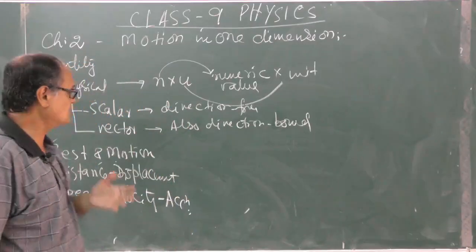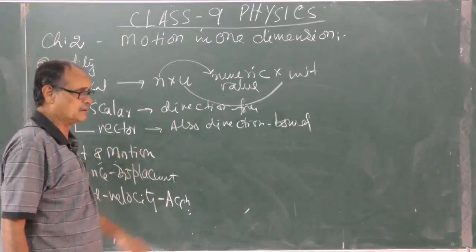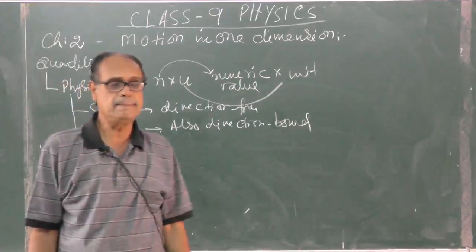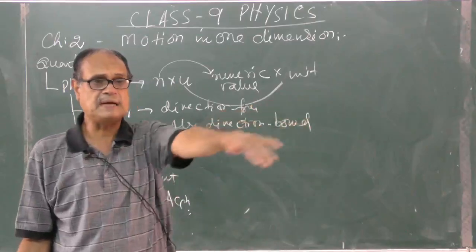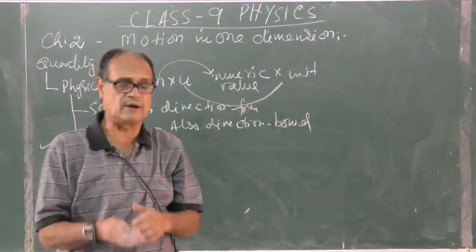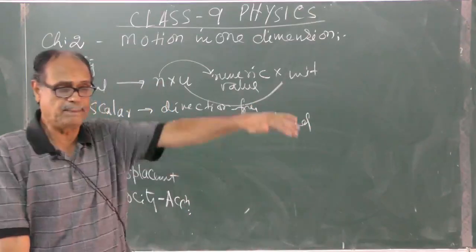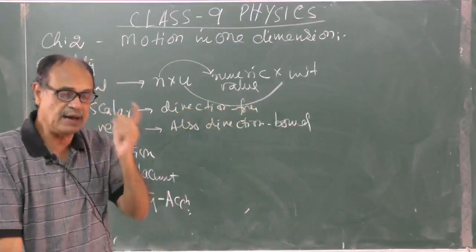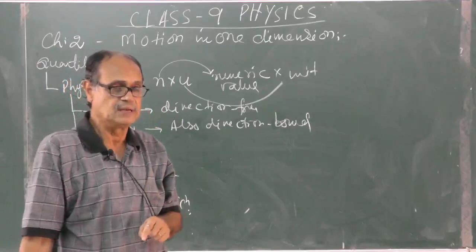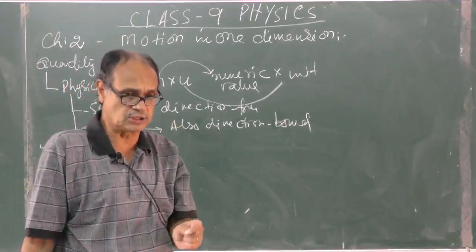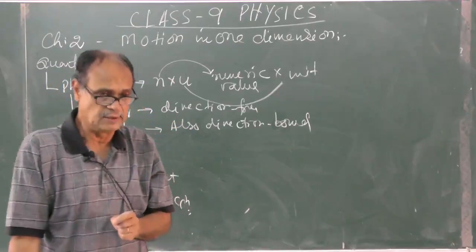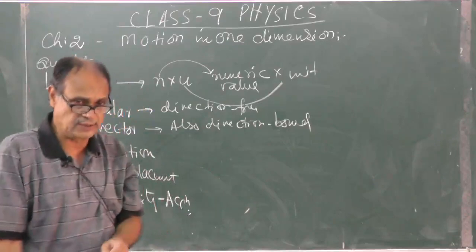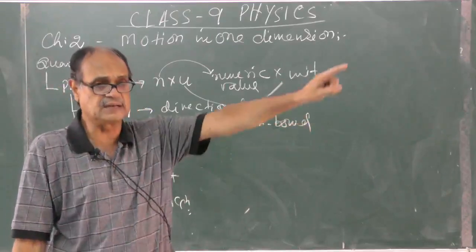The surroundings, with respect to that, the body moves. We say a train is passing by. You are standing at one point at the station. The train is passing by because you, being a position, being a point, with respect to that point the train is changing its position.